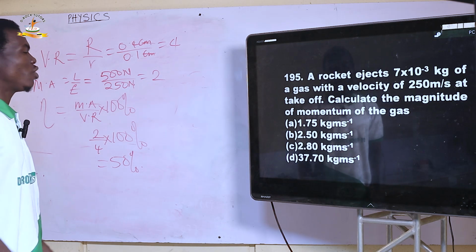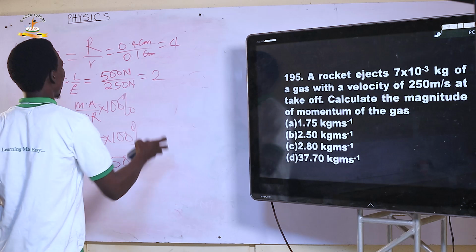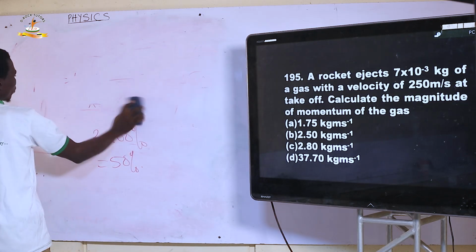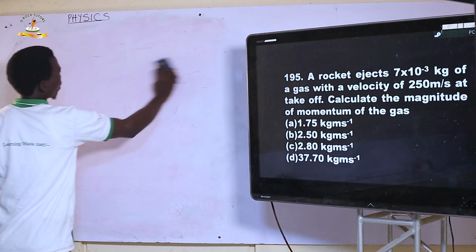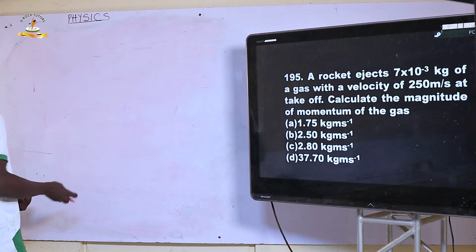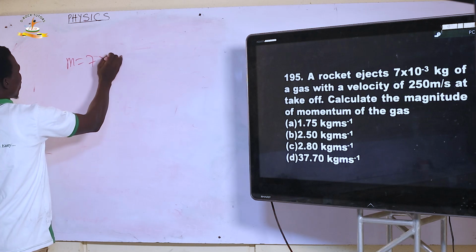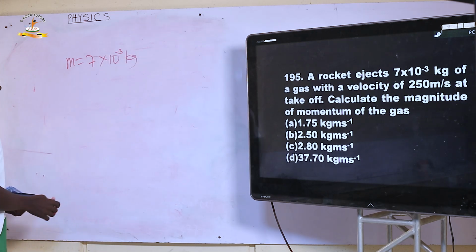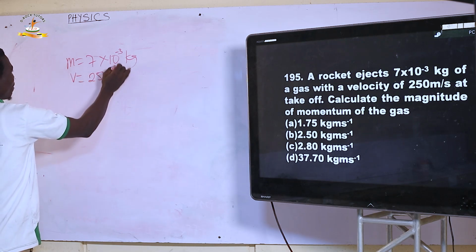195. A rocket ejects 7 times 10 raised to the power minus 3 kilogram of gas with a velocity v equals 250 meter per second.